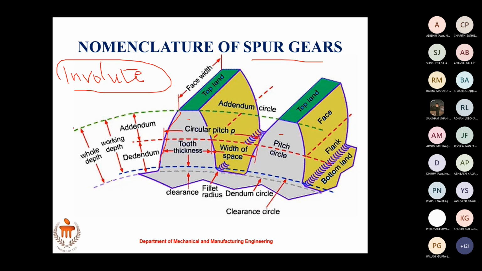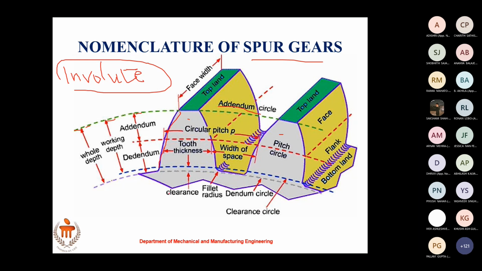For example, this entire outer diameter. This is called the outer diameter, right? So this is the gear drive teeth you have. Whatever you see in blue is called the outer diameter circle, or it is also called the addendum circle.